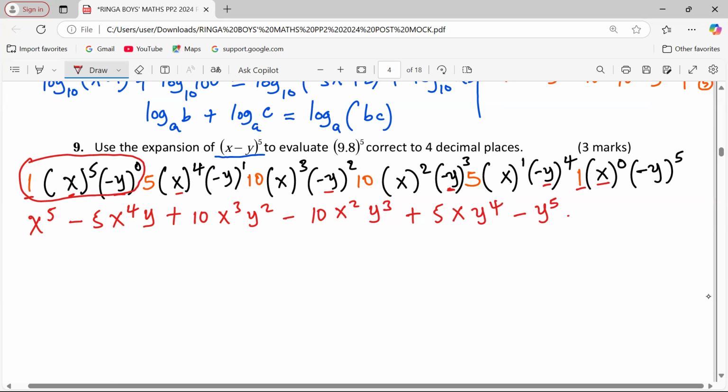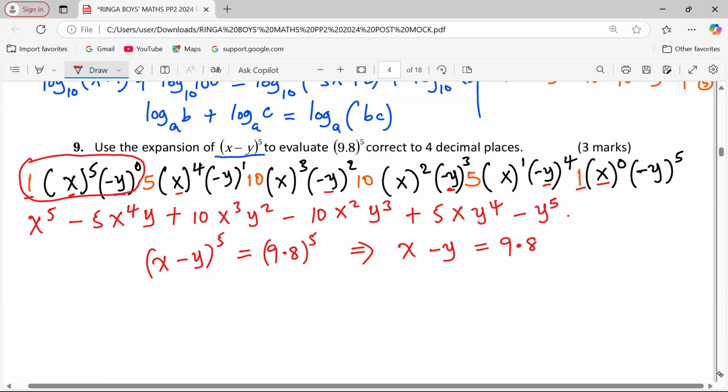We have the full expansion. Now what remains is applying this expansion to find the value of 9.8 power 5. So 9.8 power 5 should be equated to x minus y power 5 that way. Then allow me to say this: because the powers are the same, we can equate the bases. x minus y equals 9.8.